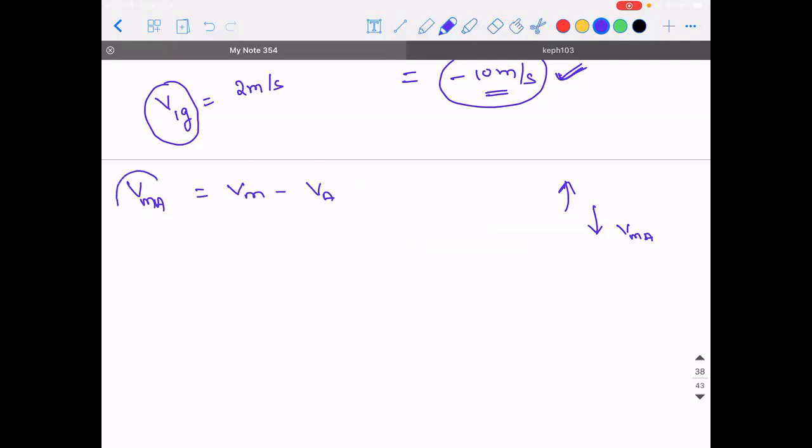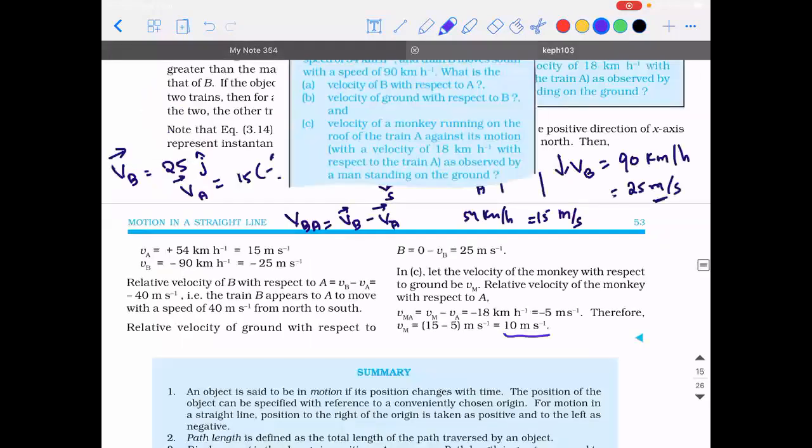So what is the velocity of monkey with respect to A? 5 meter per second. But what is the direction in which you are going to take? One minute, wait. Then my answer should have been less only.